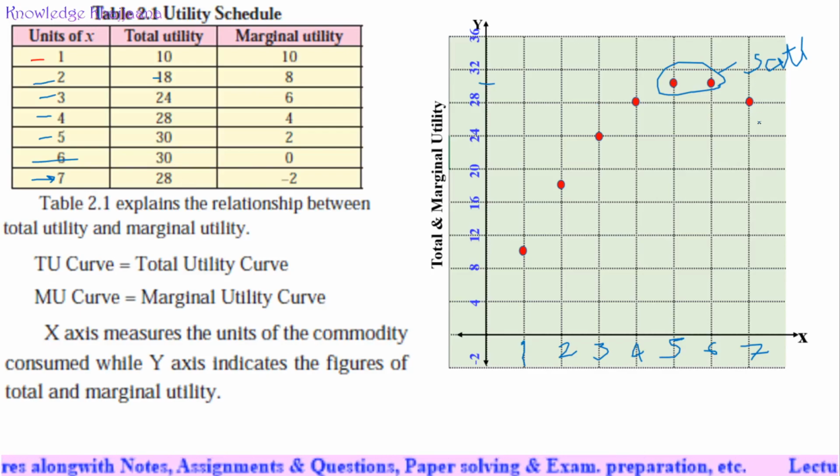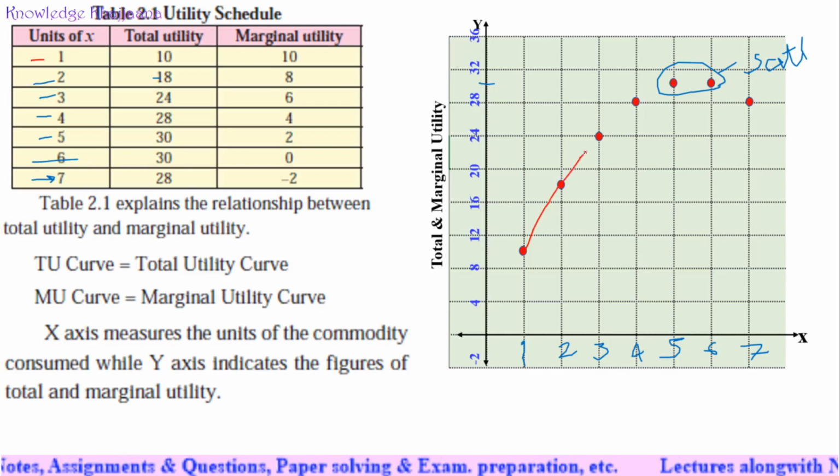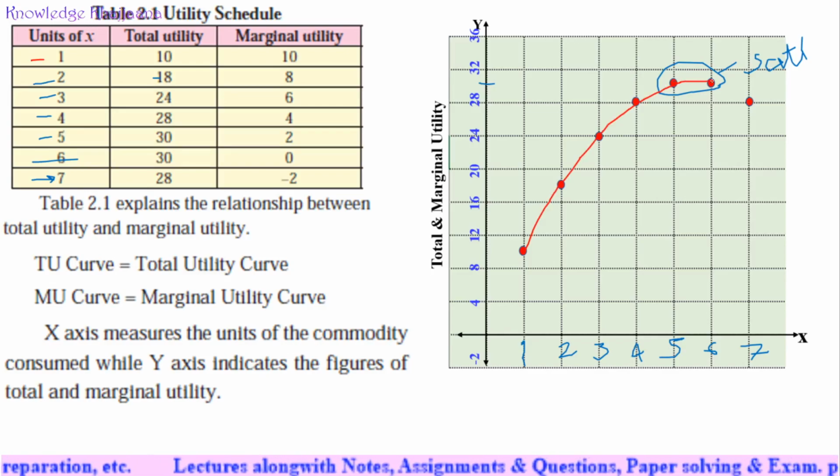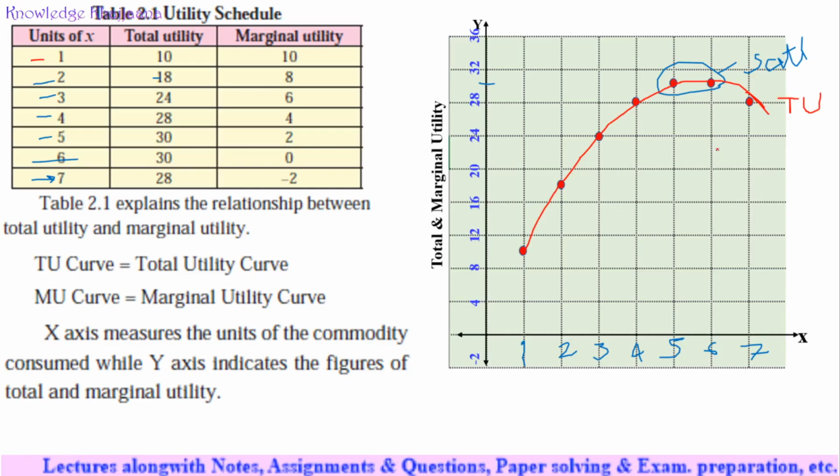If we plot a line against the drawn points, it will be an upward slope, and after reaching the point of satiety, it will come down. This is called the total utility curve.